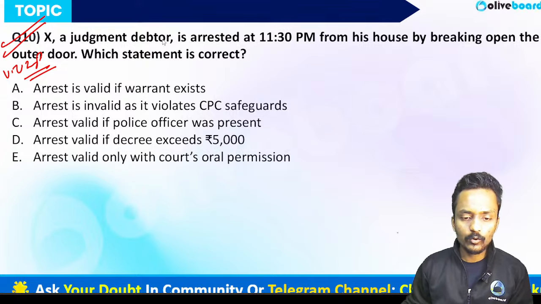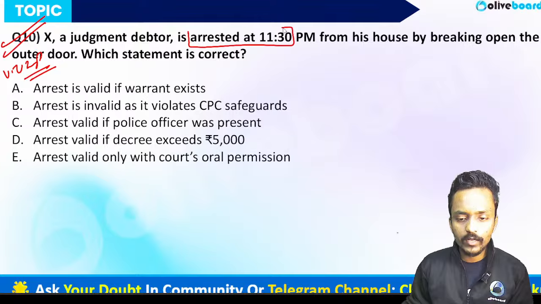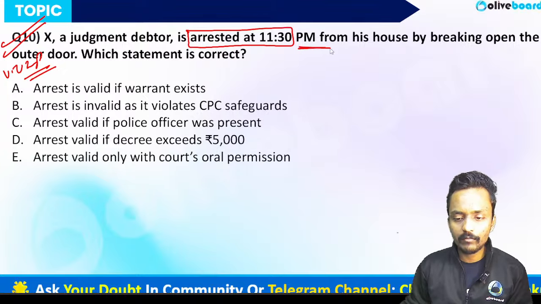Yes guys, the question is saying who is a judgment debtor arrested from his house, arrested at what?